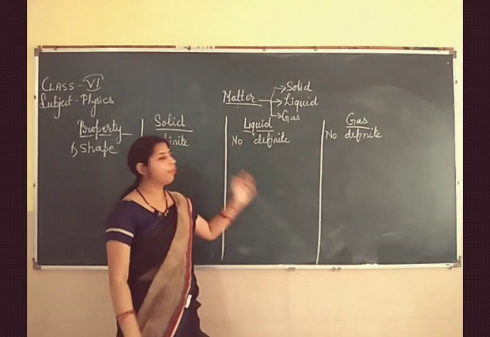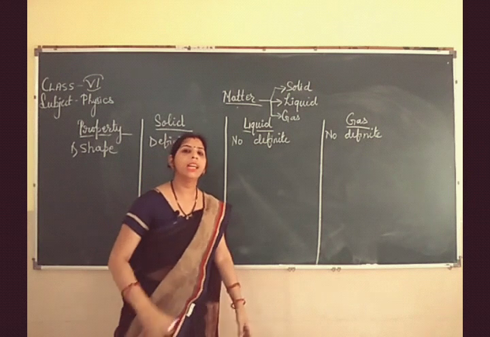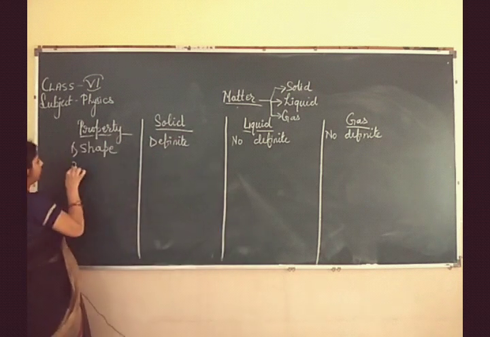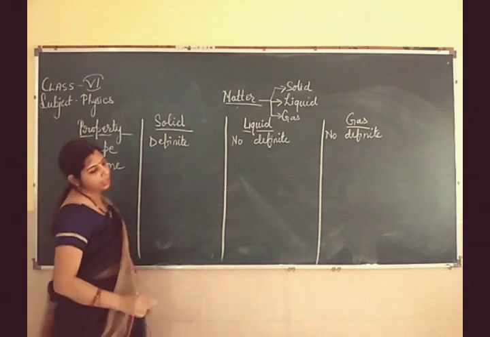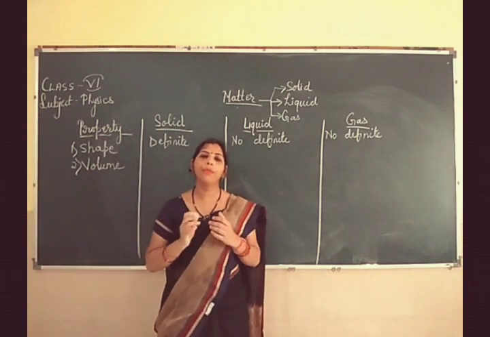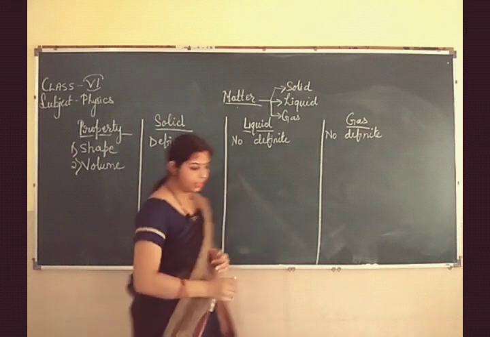Now let us move towards the other property, that is the volume. Now the volume of solid is definite.